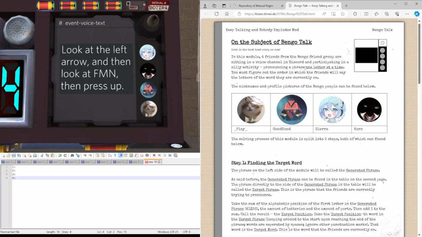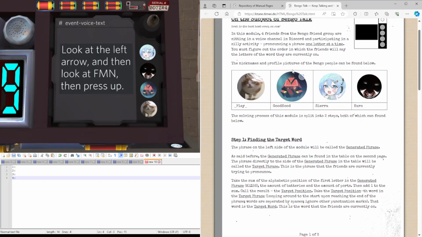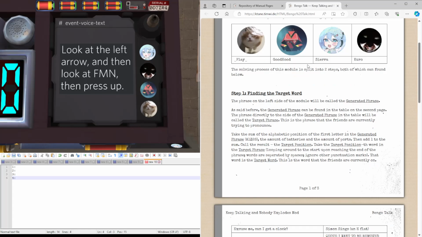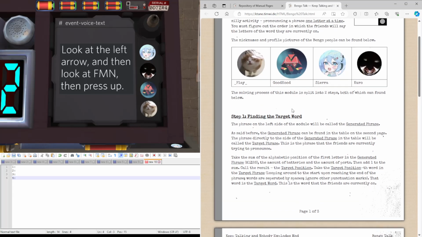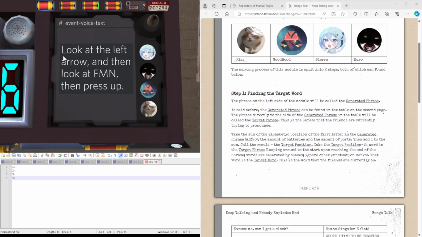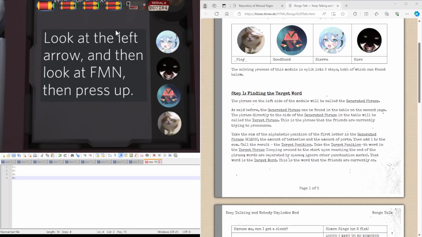Since they are playing a silly activity, as it calls it, where they pronounce a phrase 1 letter at a time, basically we're going to be figuring out what letters each of these people have, so we can spell out a given word. So, of course, knowing that, we need to find out what our target word is. This is where this phrase comes in.